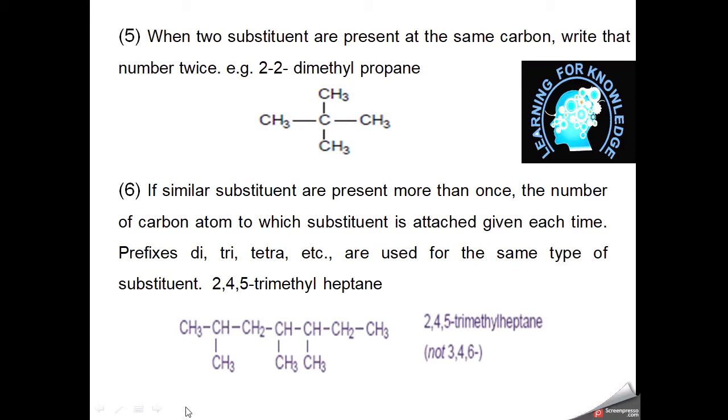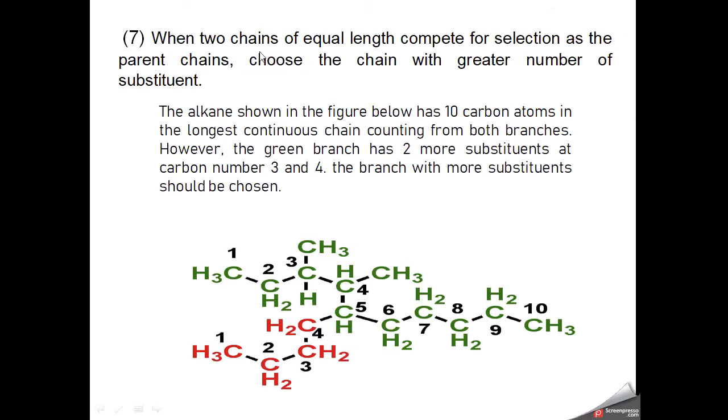Now in this case, when the same substituent is present at different positions, we will mention the position each time and start the numbering from where the substituents have the lowest number. So we use the prefixes di, tri, tetra, etc. In this compound, which is heptane, there are 3 substituents and we will write its name 2,4,5 trimethyl heptane.